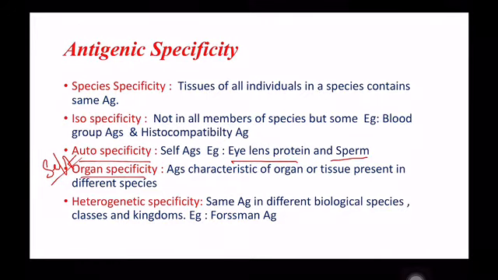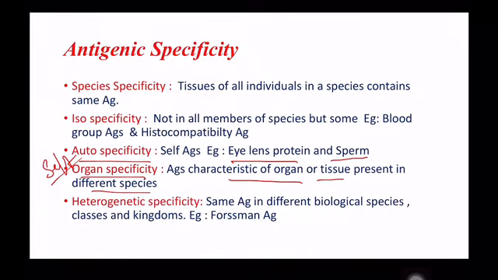Next one is organ specificity. Organ specificity refers to the organ specific antigens. Organ specific antigens are confined to a particular organ. Antigens that are characteristic of an organ or tissue are present in different species.